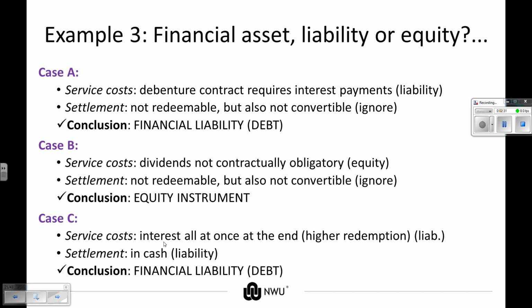So here we have interest all at once at the end. As they have to pay at the end a higher amount, this is actually all the interest at once. So this will be seen as a liability. There's no unconditional right to avoid this payment. The settlement will be in cash, a liability. So this instrument will then be seen as a liability.